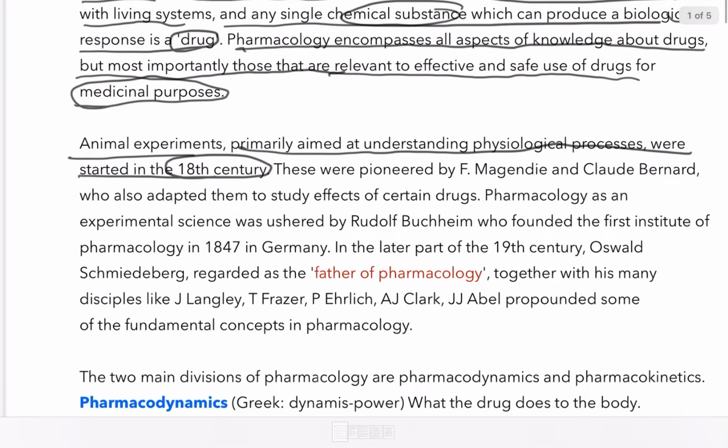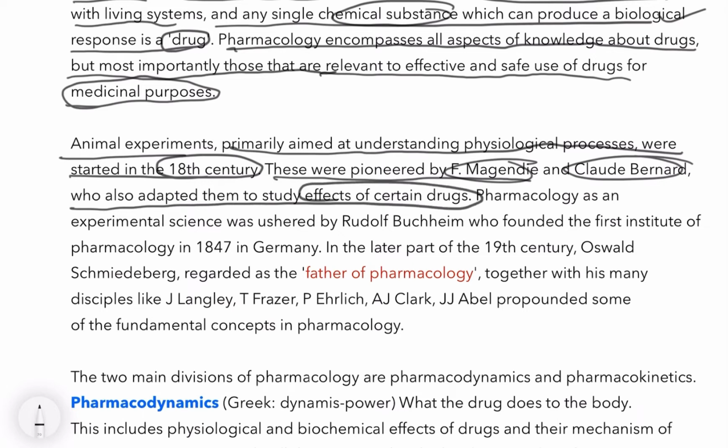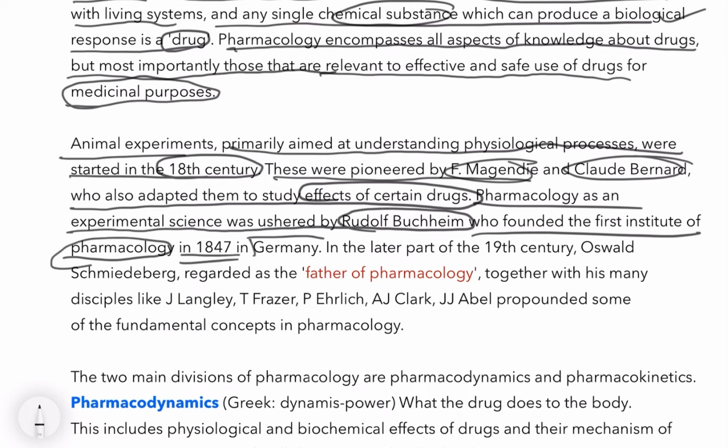These were pioneered by F. Magendie and Claude Bernard, who also adapted them to study the effects of certain drugs. In the 18th century, these two scientists studied the effect of drugs. Pharmacology as an experimental science was ushered in by Rudolf Buchheim, who founded the first Institute of Pharmacology in 1847 in Germany.